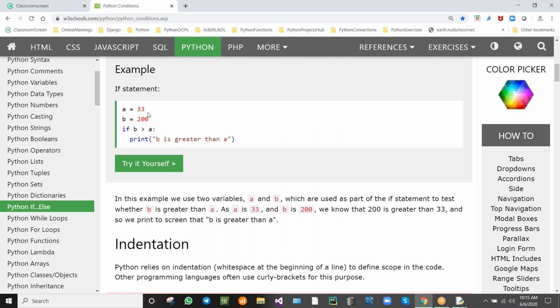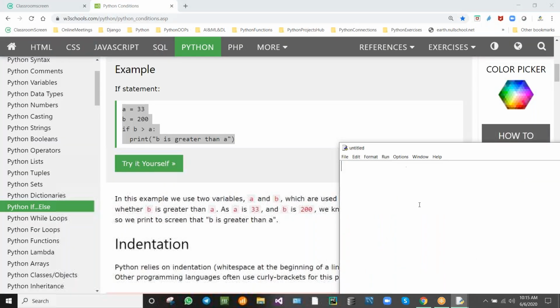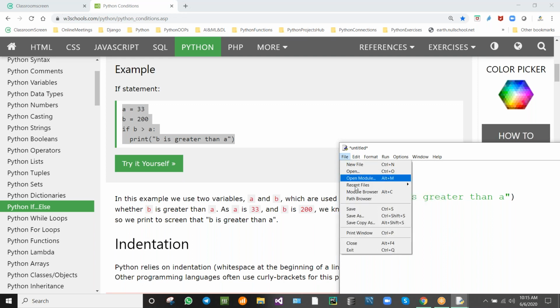So this is the numbers data type, isn't it? We did not declare anything before the variable. We can write directly like this. You can see here, a is equal to some value we are taking, and b is equal to some value we are taking. Whatever you want, you can take anything. So if b greater than a, print b is greater than a. We can just write like this.